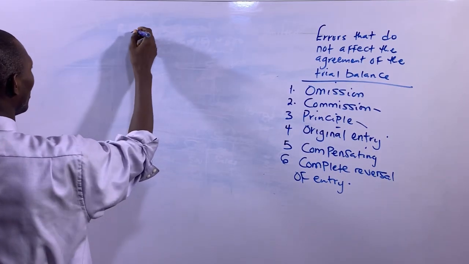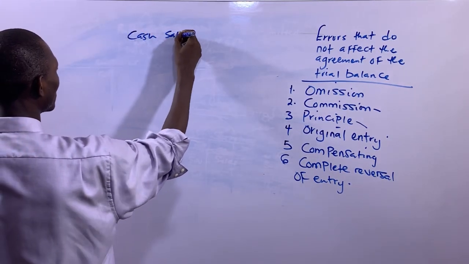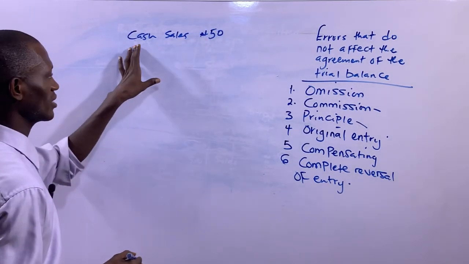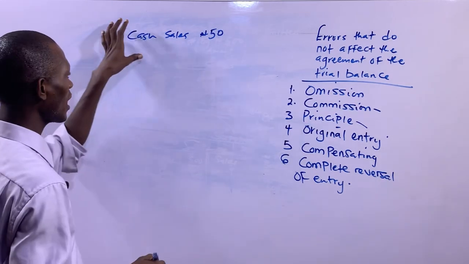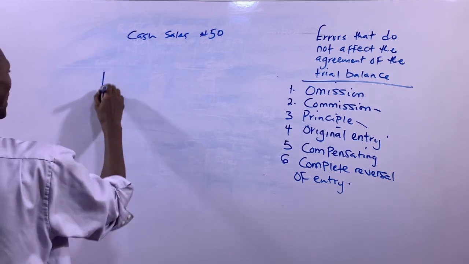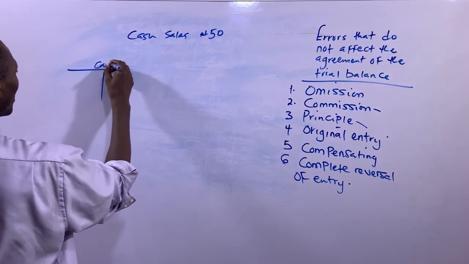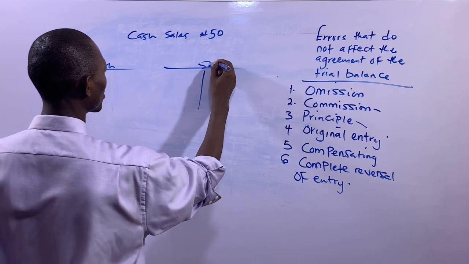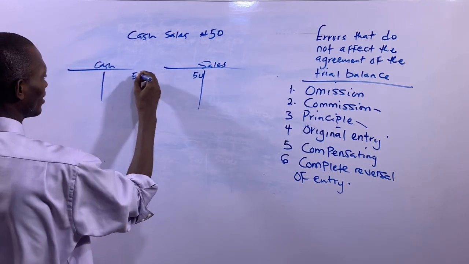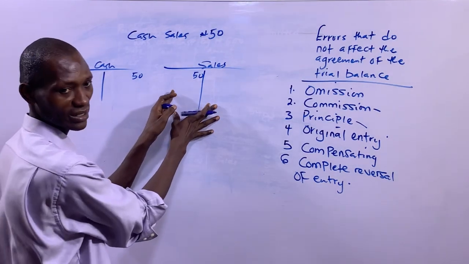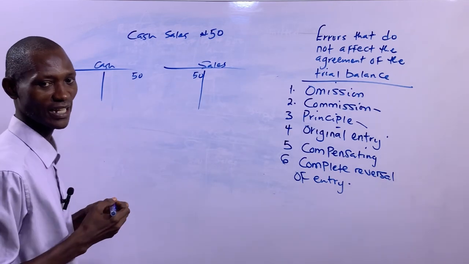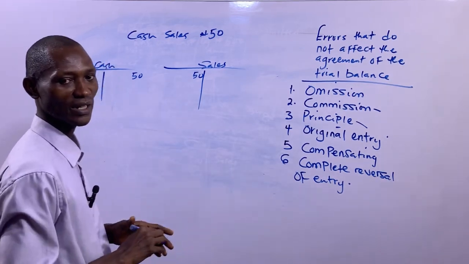So this is basically what we mean. Let's say we have cash sales, 15 naira. Look at this. The two accounts involved in this transaction are cash and sales. And we all know that cash should be debited and sales account to be credited. This is cash account, this is sales account. You went ahead to debit sales and credit cash. Look at this. Sales account ought to be credited and cash account ought to be debited. But you went ahead to debit sales and credit cash. That's error of complete reversal of entry.